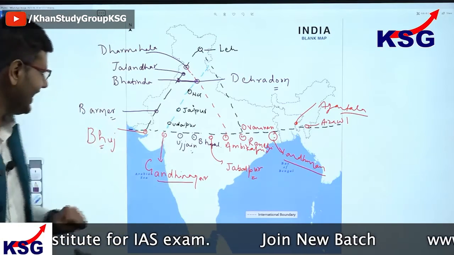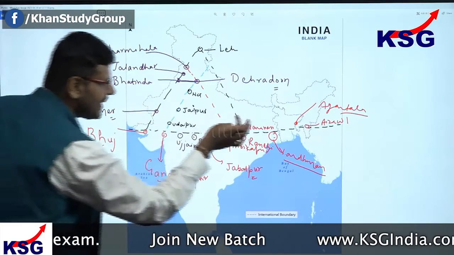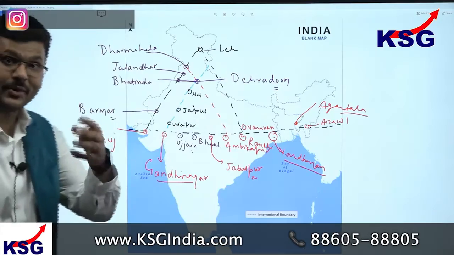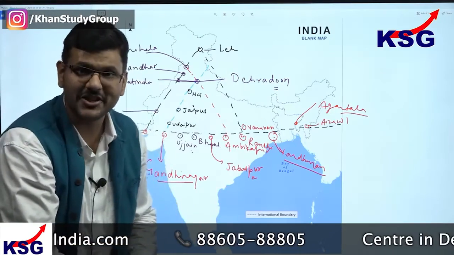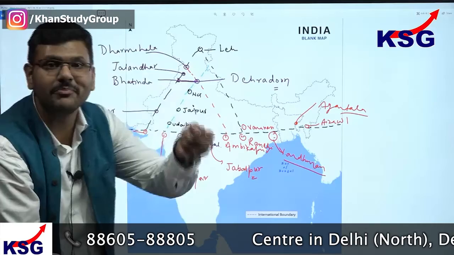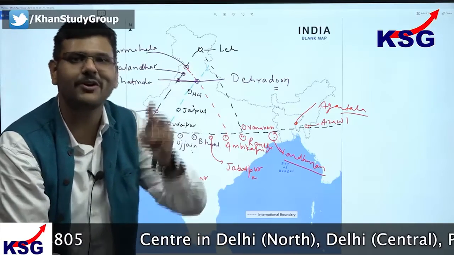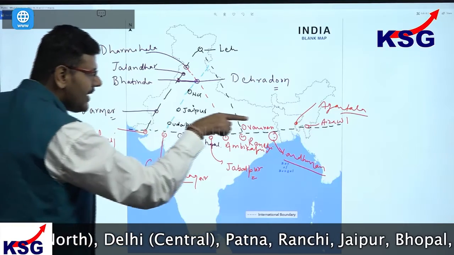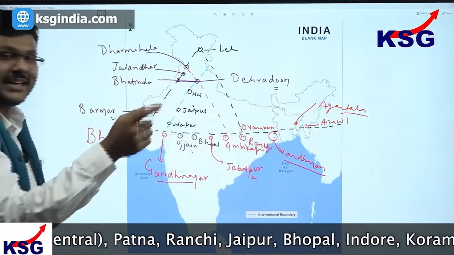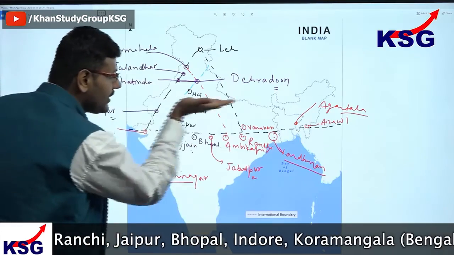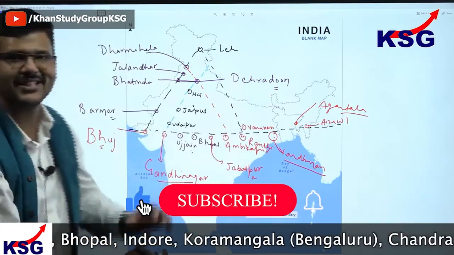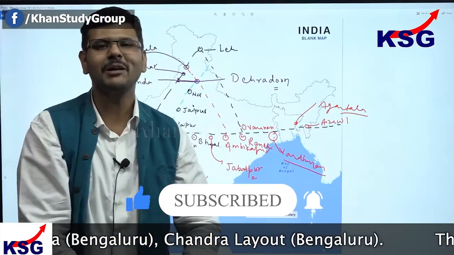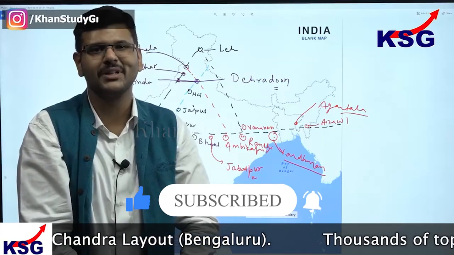Also, one more important thing is that Barmer and Patna over here would be co-latitudinal in position. And as a question has come even in the UPSC prelims examination, if a longitude is to pass from this place, which will lie just below it or above it? Or if some latitude is passing through Barmer or Jodhpur, where all can it pass through? We can understand if we make such grids. That would be for these cities in this session. We'll talk about more in other sessions coming up soon. Thank you so much.